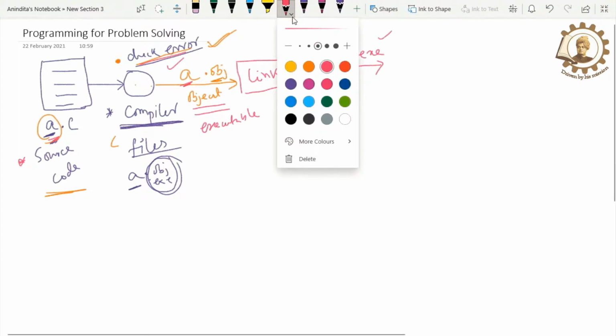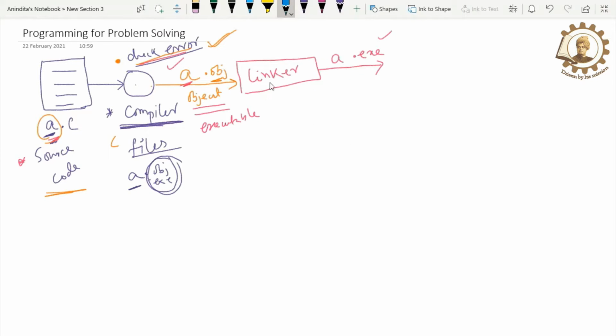But here there is a twist. What is that twist we have to understand? That is, the linker cannot directly create the executable file. Here the linker needs someone. Basically, the linker needs library functions. Now we have to understand what these library functions are.